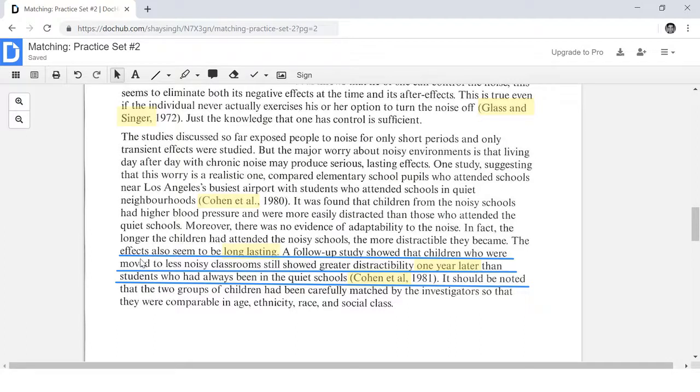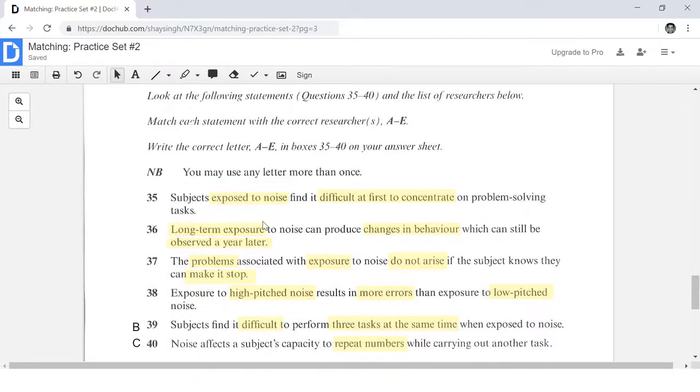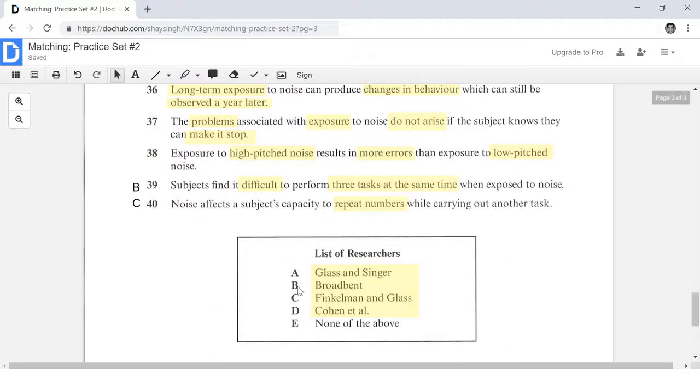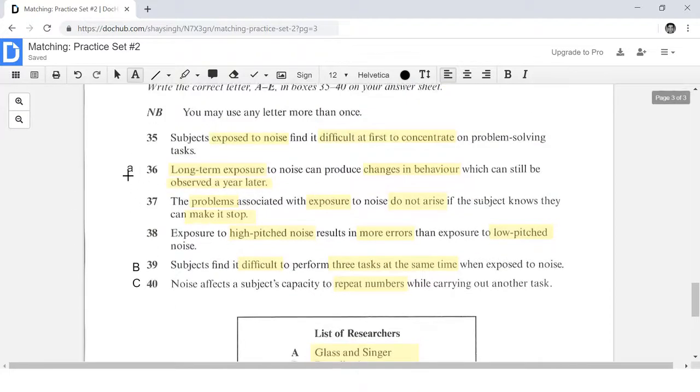It says, the effects also seem to be long-lasting. A follow-up study showed that children who were moved to less noisy classrooms still showed greater distractibility 1 year later than students who had always been in the quiet schools. Alright, so here it's talking about how there is long-term exposure which can produce changes in behavior, changes that can be observed a year later. Okay, so the correct answer choice for option D, Cohen et al., the correct matching question for this answer choice is going to be 36.